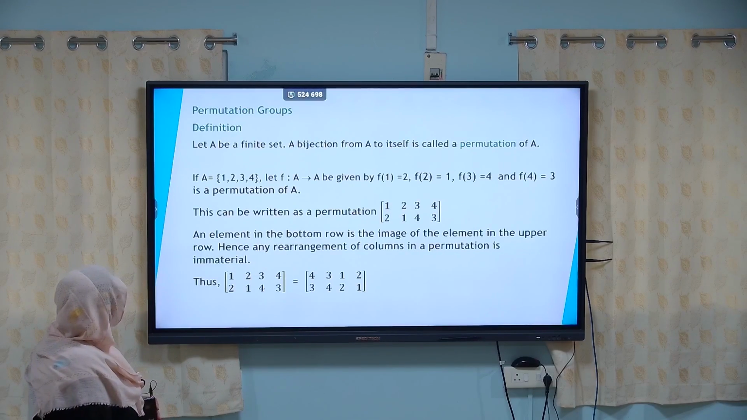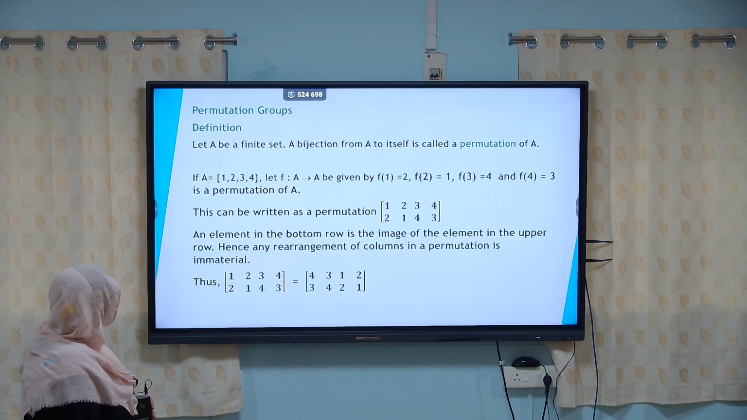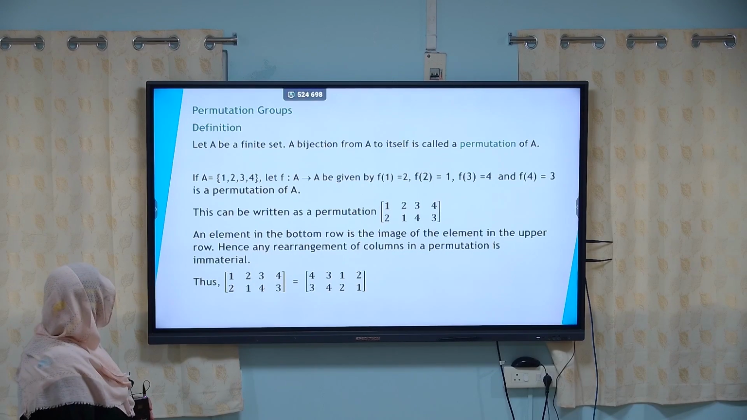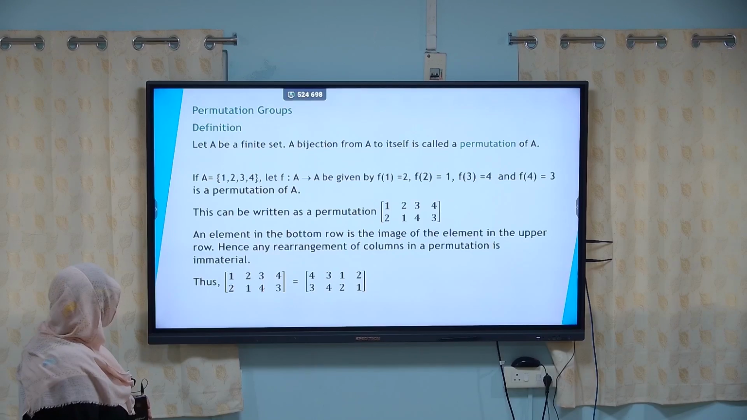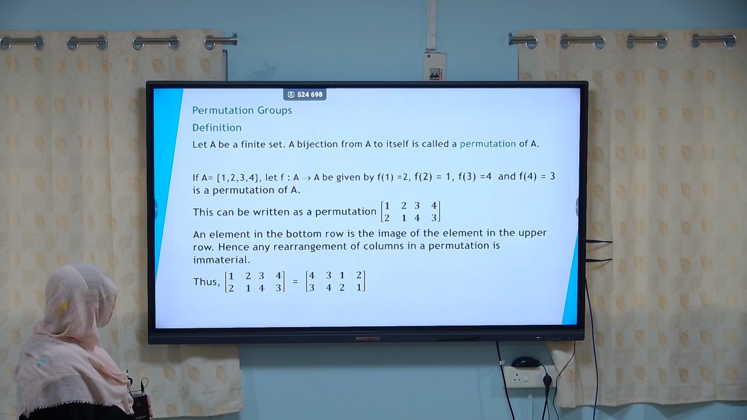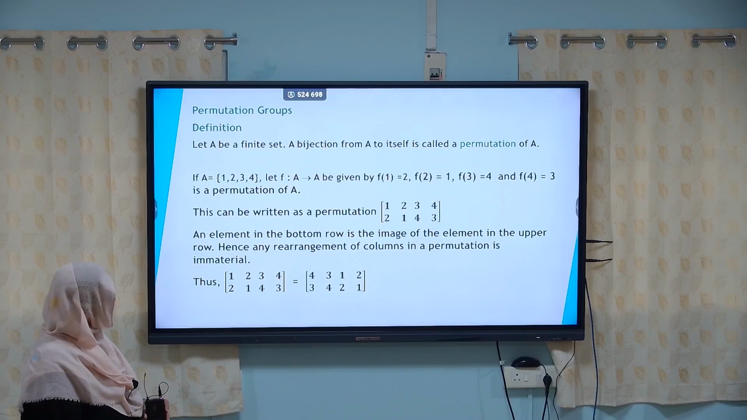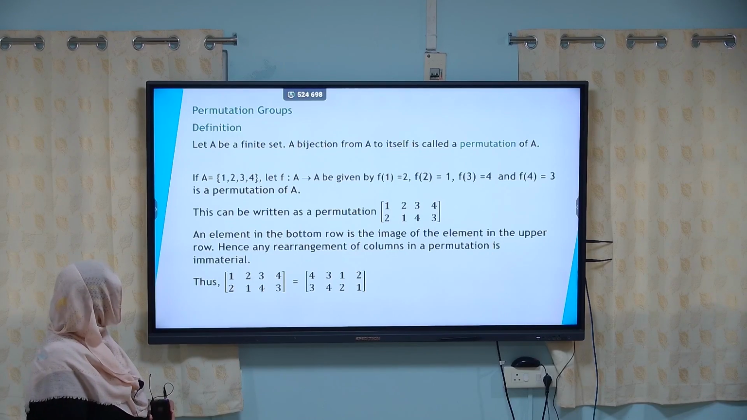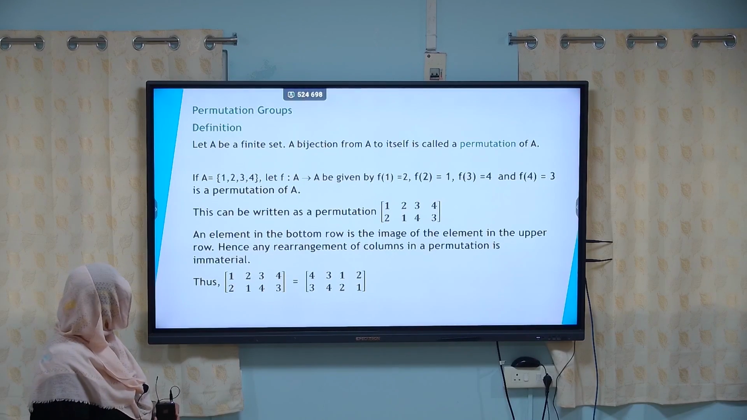Let us now see the definition for permutation groups. Let capital A be a finite set. A bijection from A to itself is called a permutation of A. If A equals the set of all numbers from 1 to 4, let us define a function f from A to A given by f of 1 equals 2, f of 2 equals 1, f of 3 equals 4 and f of 4 equals 3.